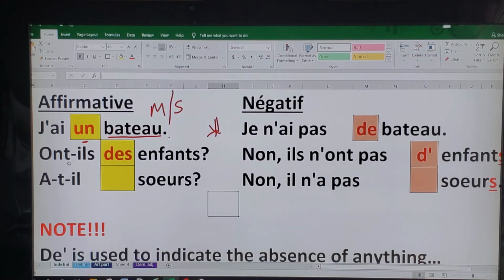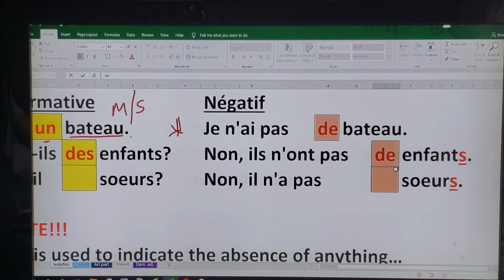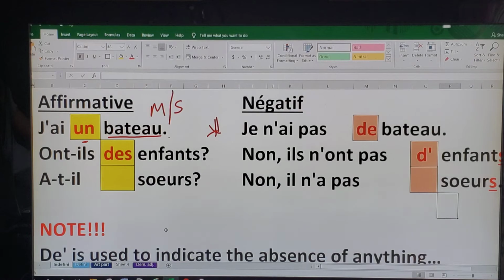Likewise for plural. Do they have children? Asking a question, right? It's not negative. We're just asking a question here. So we use the plural, des, for enfant. But if I'm answering it in the negative, I do not use des. I just use de. But because the noun begins with a vowel, remember the rule of the vowel, we have to remove the letter e and replace it with an apostrophe.